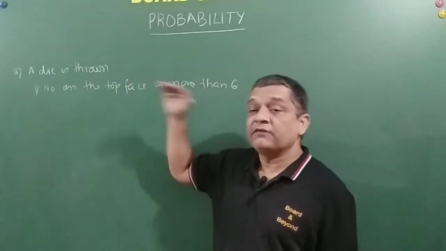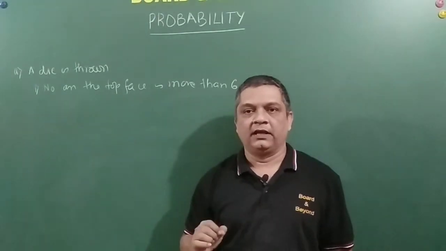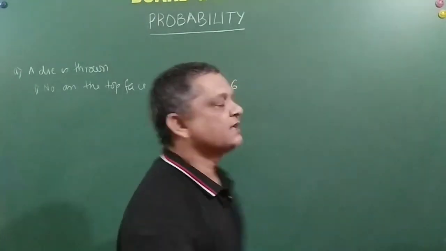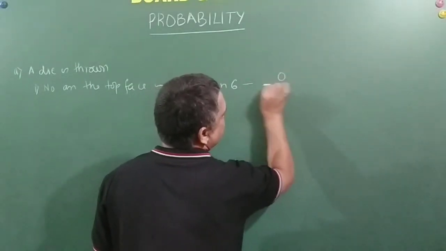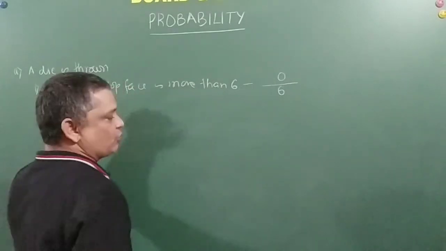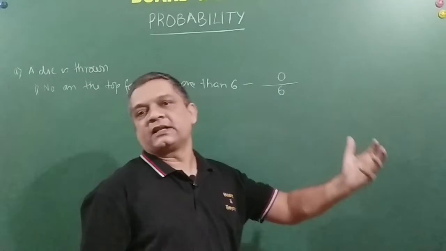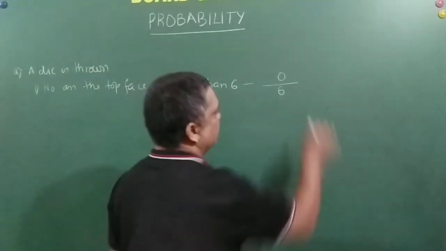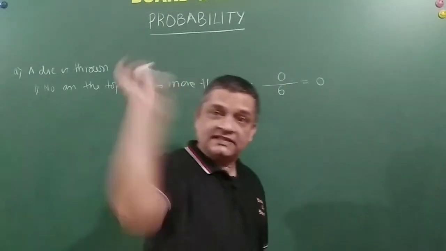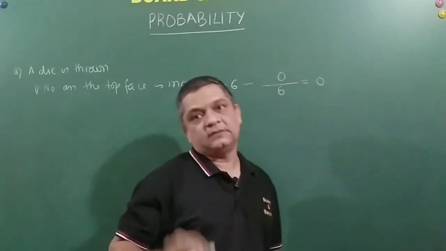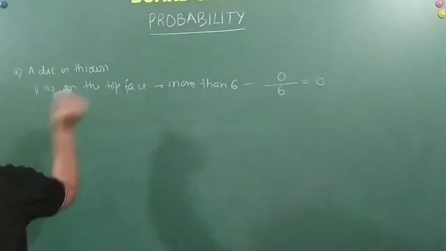So the probability of this kind of event is called nil probability or no probability. This doesn't have a chance of happening. So my success is 0 here, divided by the total sample space, that is how many possible options are there when I throw a die, equal to 0/6. Hence my probability of getting a digit more than 6 on the top face of a die is 0. Right? Let us move on to the next problem, or the second part of it.